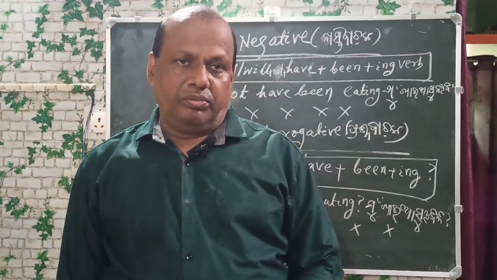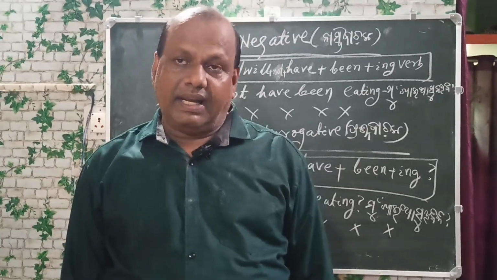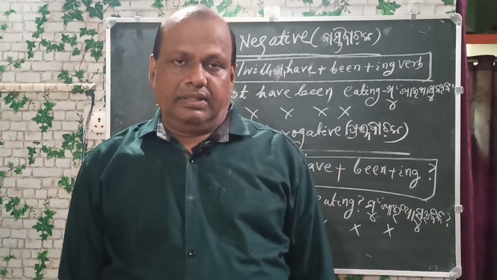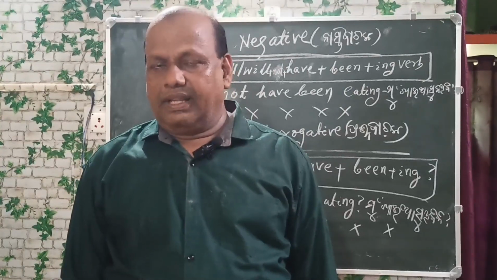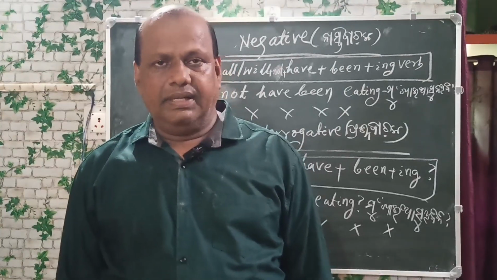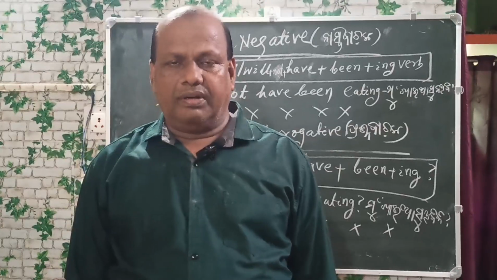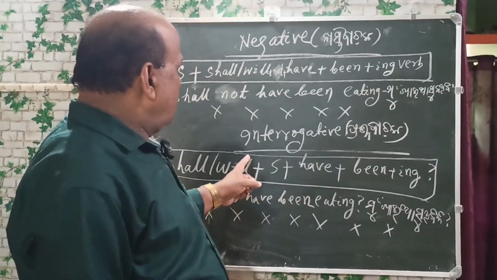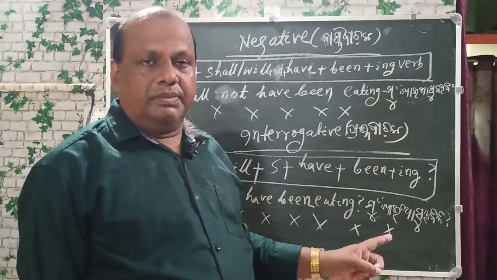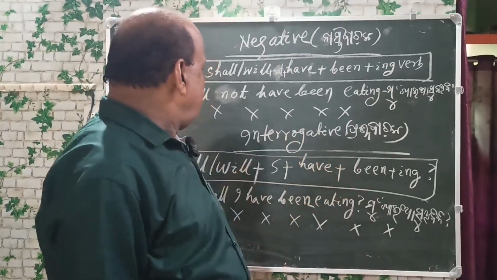You will not have been eating. Tume mane khai asunothibo. He will not have been eating. Se khai asunothibo. She will not have been eating. Se khai asunothibo. Ram will not have been eating. Ramo khai asunothibo. They will not have been eating. Se mane khai asunothibe. The boys will not have been eating. Pila mane khai asunothibe. Now the future perfect progressive tense and its interrogative form.